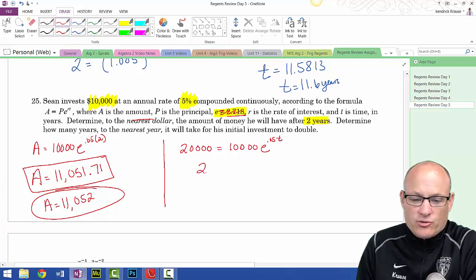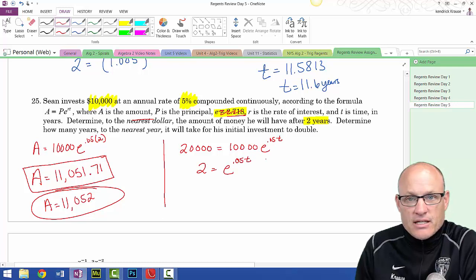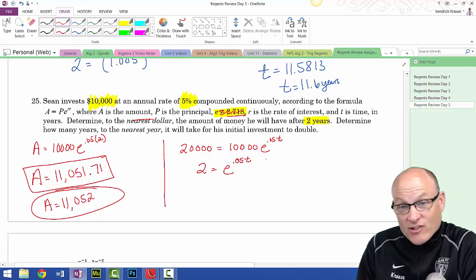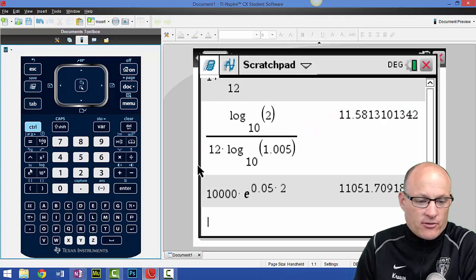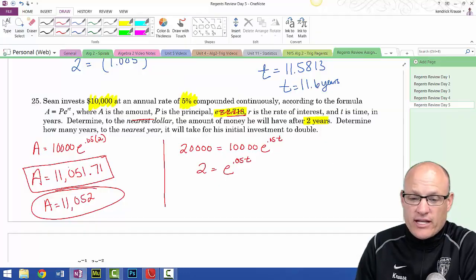So I get 2, that's the doubling, is equal to e to the 0.05t. If you're going to solve an exponential function, because the base is e, you need to, and again, if you want to, just look on the top of this calculator. In order to solve an exponential, you need to use natural logs. Not regular logs, you need to use natural logs.